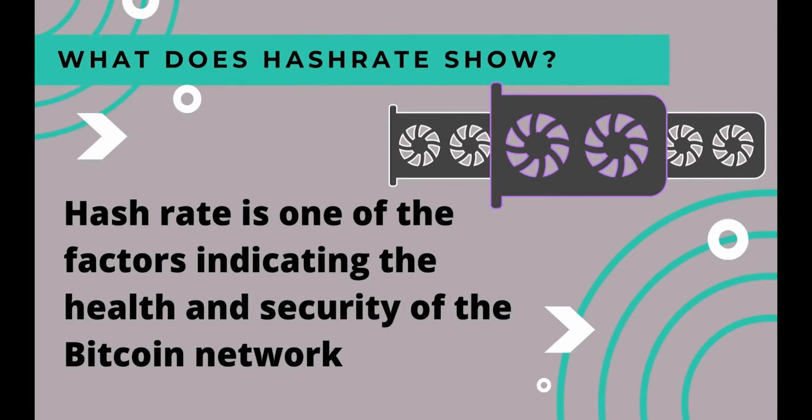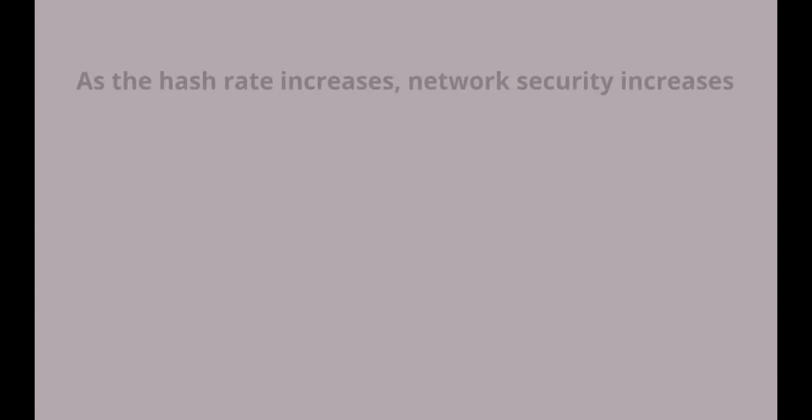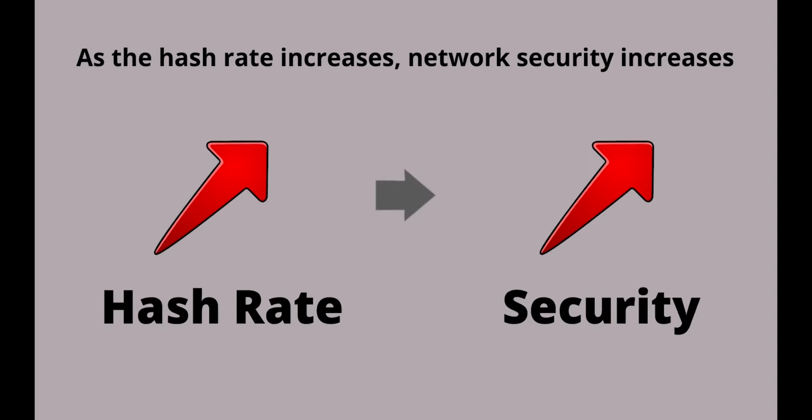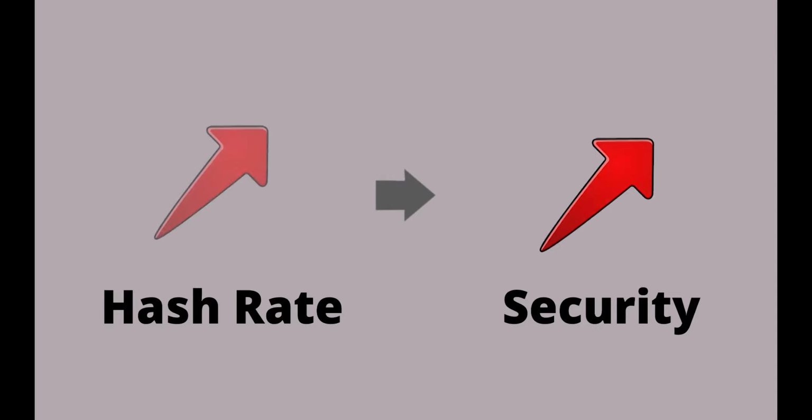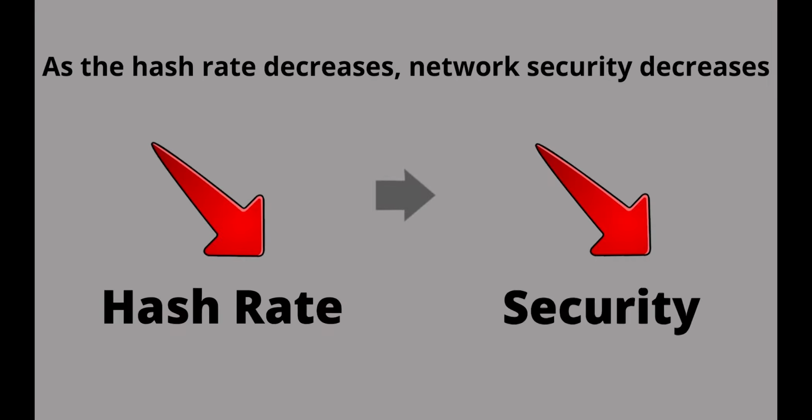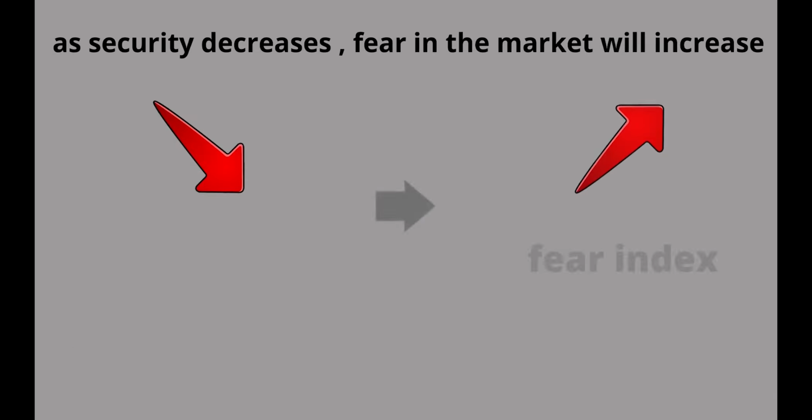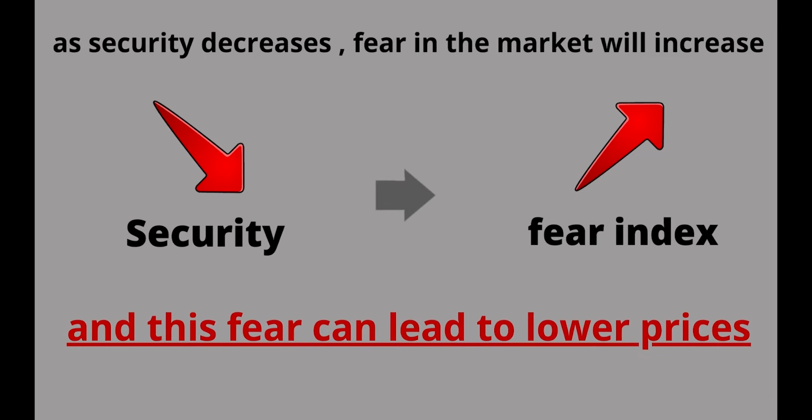What does hashrate show? Hashrate is one of the factors indicating the health and security of the Bitcoin network. As the hashrate increases, network security increases. And as the hashrate decreases, network security decreases too. What is important is that, as security decreases, fear in the market will increase. And this fear can lead to lower prices.